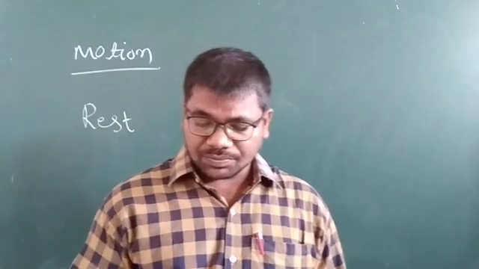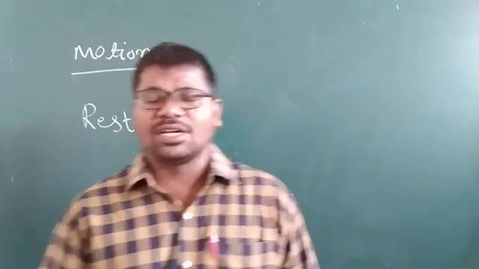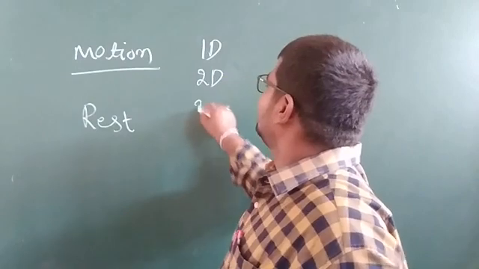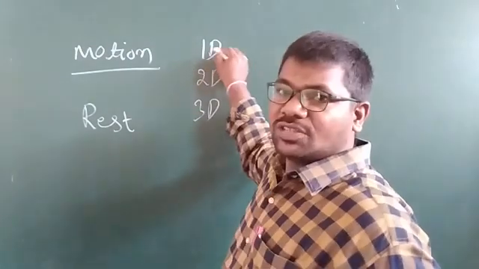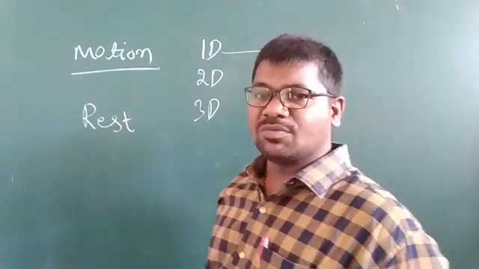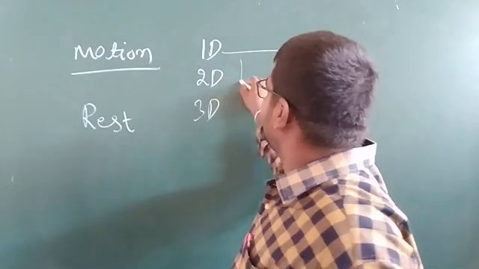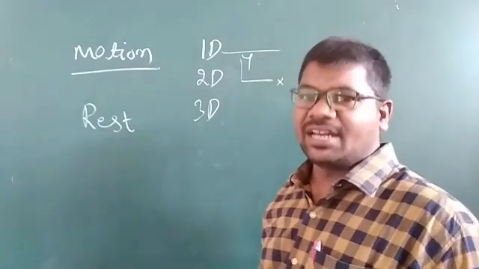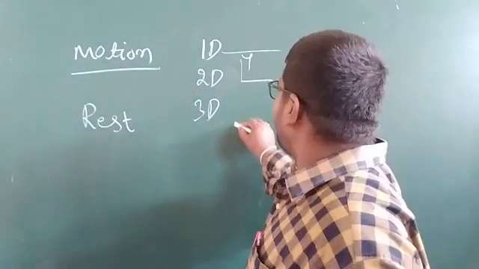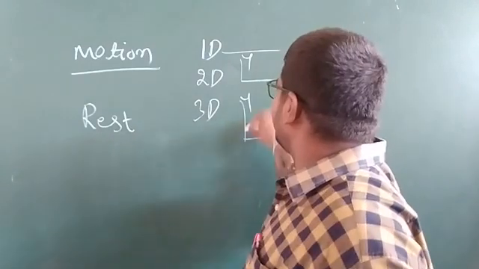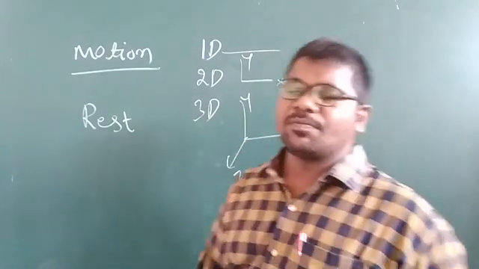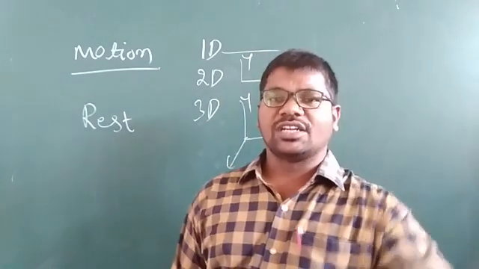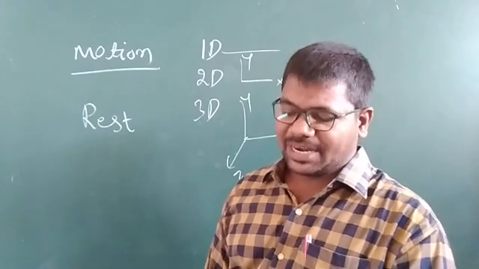Coming to types of motion: 1D motion, 2D motion, 3D motion. If a particle moves along a straight line, we say 1D motion, motion in a straight line. If a particle moves along the x and y axes, this is motion in a plane, or 2-dimensional motion. If a particle moves along the x, y, z axes, this type of motion is motion in 3D, 3-dimensional motion, my dear children.